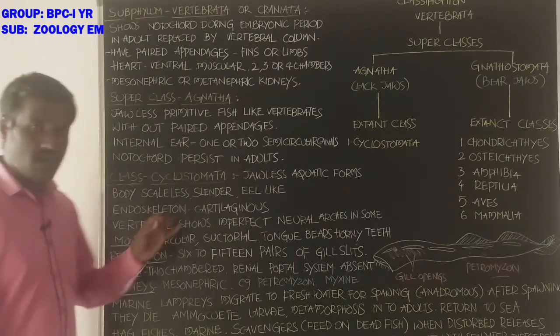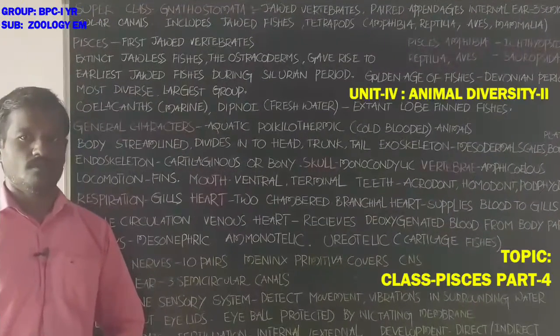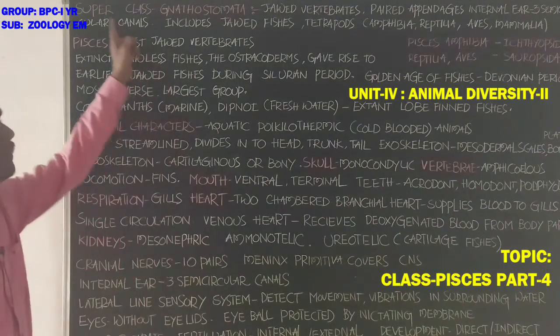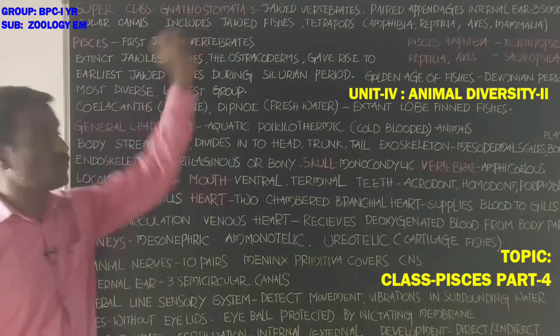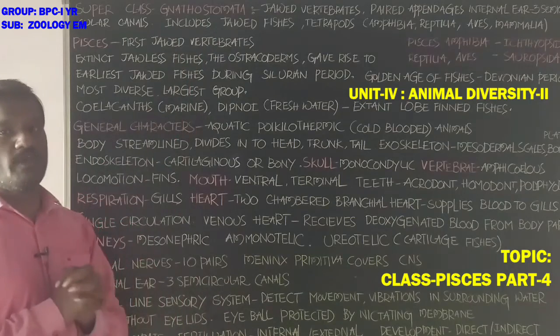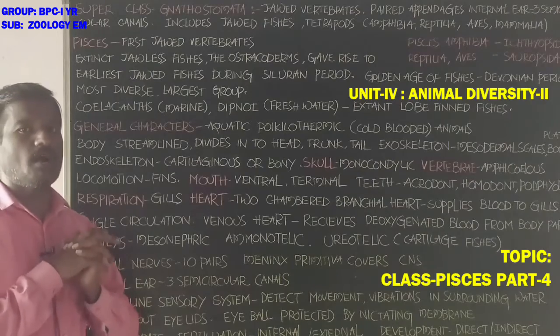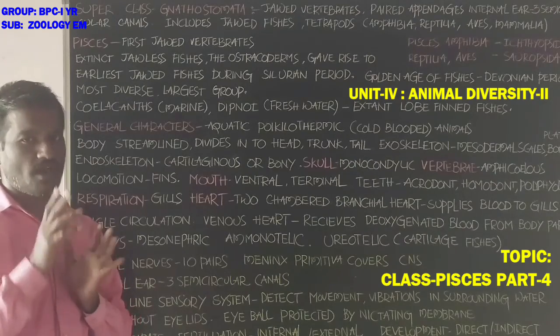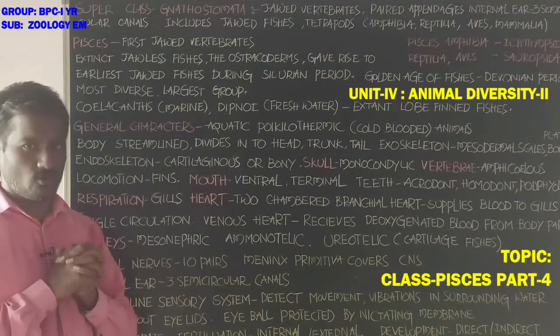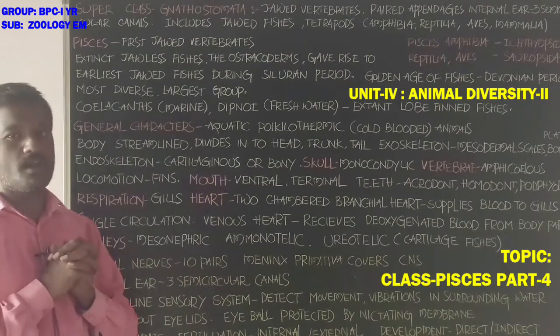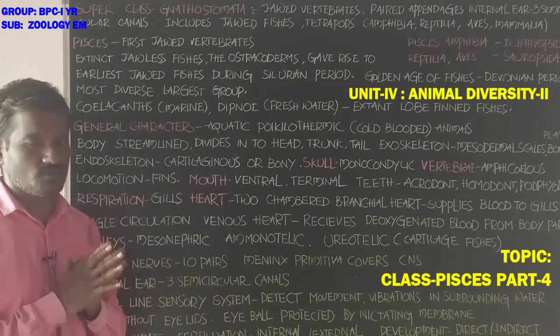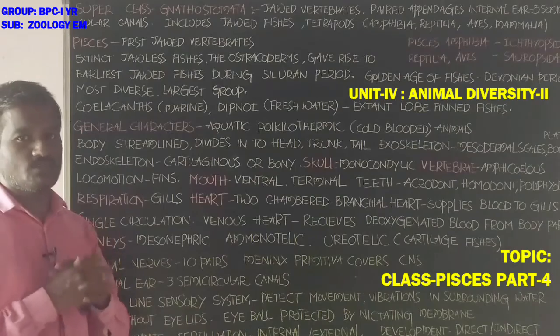That was about Agnatha and class Cyclostomata. Students, next is superclass Gnathostomata. Superclass Agnatha includes two classes, Ostracodermi and Cyclostomes. Already you know about the cyclostomes. Which are the examples for cyclostomes?